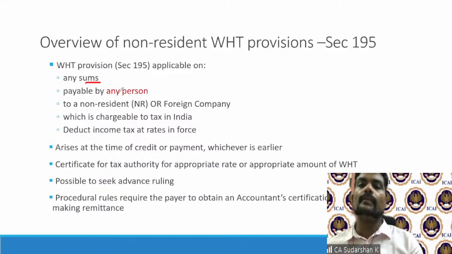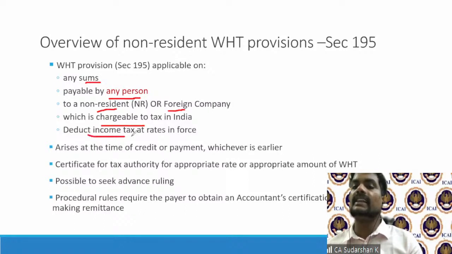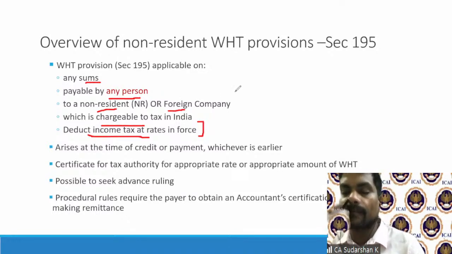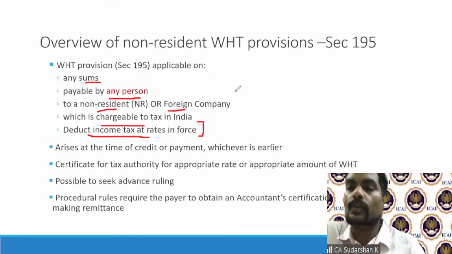Any sums payable by any person to a non-resident or foreign company, which is chargeable to tax in India, must deduct income tax at rates in force. Rates in force is defined in Section 2, Clause 37A. Rates in force will include both the Income Tax Act rate as well as the rates under the treaty, whichever is beneficial. So the term used is rates in force.